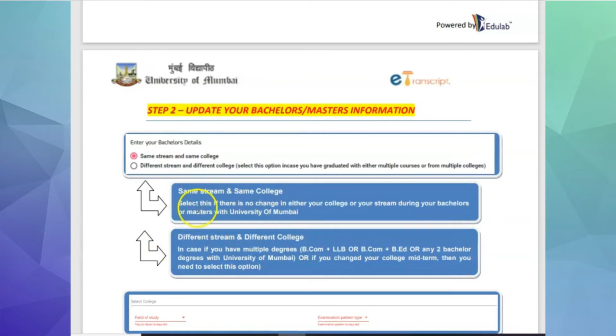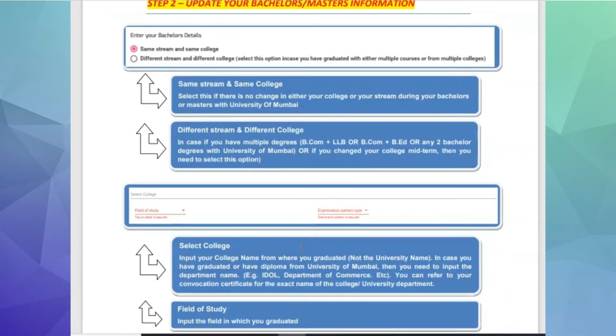Same stream, same college. Select this option if there is no change in either your college or your stream during your bachelor's or master's education. But if you have multiple degrees, for example BCom plus LLB or BCom plus B.Ed or any two other bachelor degrees within the University of Mumbai, or if you changed your college midterm and went to some other college and completed your graduation, in that case you have to select the different stream, different college option.